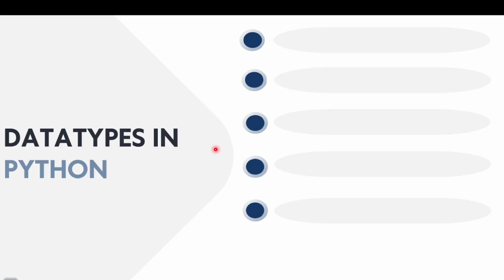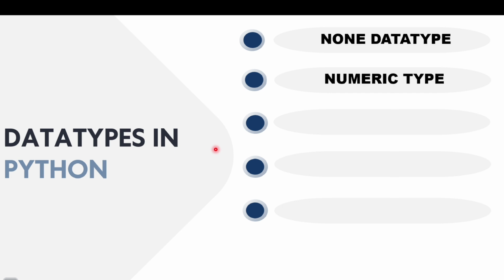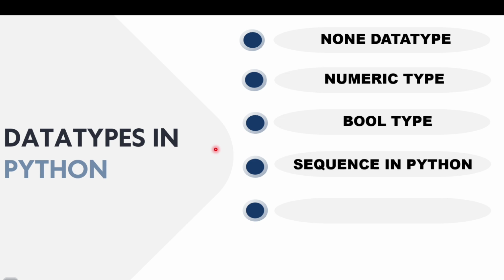Okay. Now we have reached data types in Python. What are the types of data which can be accepted by the Python language? Here, the first one is None type, second numeric, third bool, fourth sequences in Python, and last set type. Now we are going to learn in depth about the None type, numeric type, and bool type.